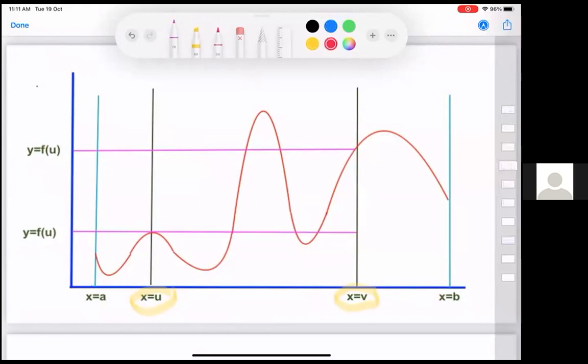Let us take c to be any point here. c should be some point between f(u) and f(v). So this is not f(u), this is f(v).